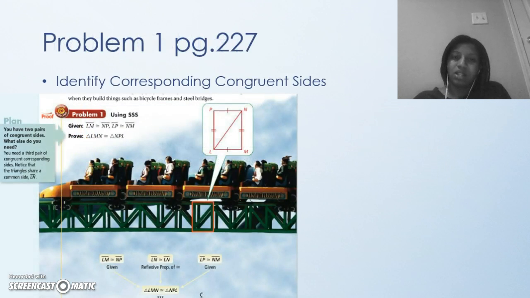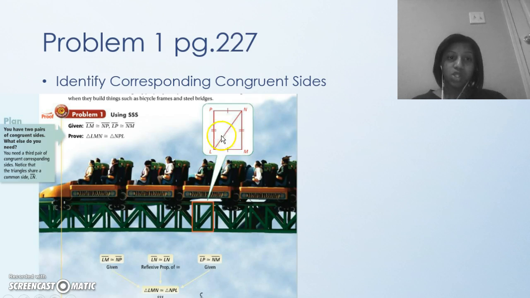So problem 1, on page 227. Identifying corresponding congruent sides. These are my two triangles, LMN and NPL. Let's use the Side, Side, Side postulate. PN is congruent to LM. How do we know? Because the sides are marked, so that is given. And then also LP and NM are congruent because they're marked by two lines.